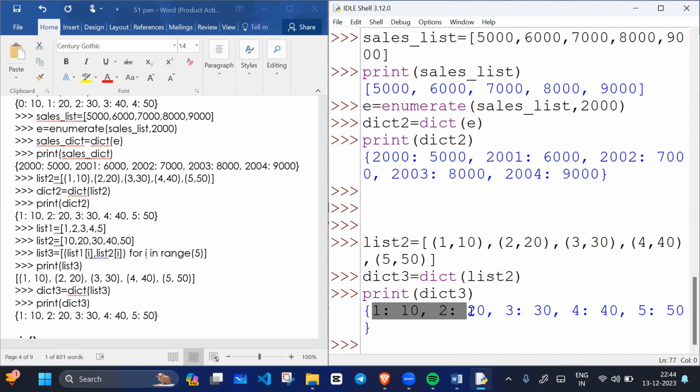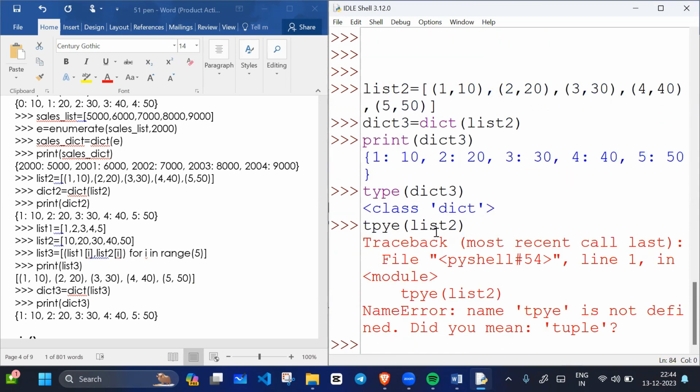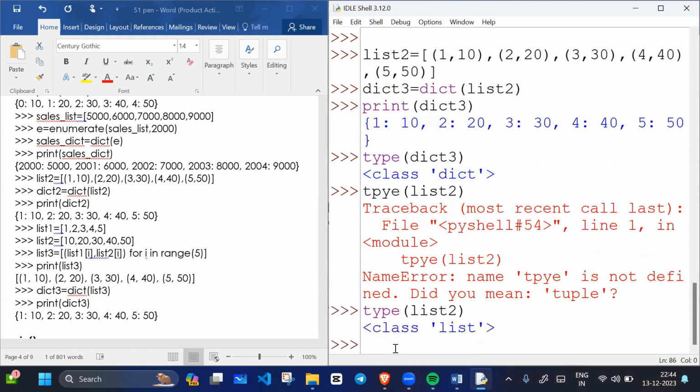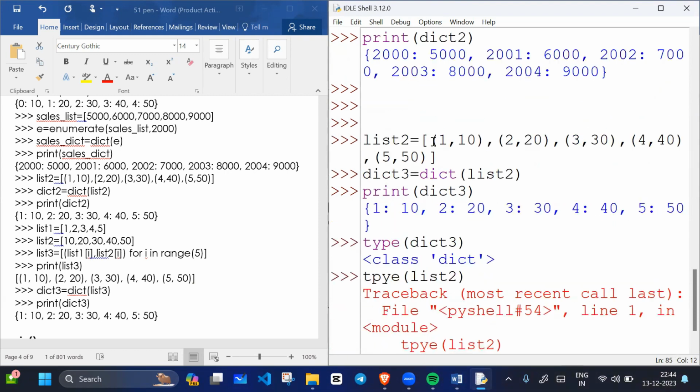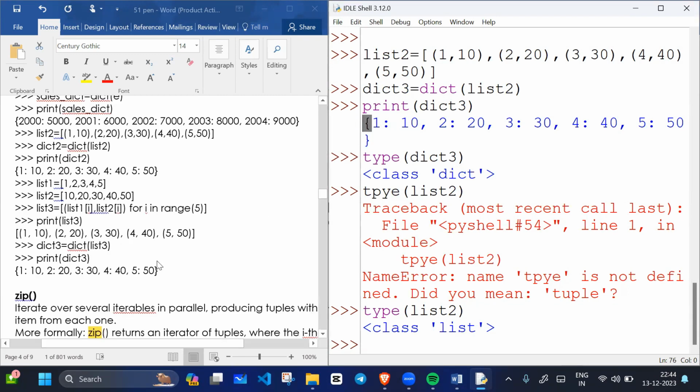If I print dict3, all the data will print as key-value pairs. If I check the type of dict3, it is dictionary type. If I check the type of list2, there is a wrong spelling, so let me write the correct spelling, type, and here I write list2. This is a list containing tuple type data. With parentheses, we represent a tuple. With square brackets, we represent a list. With curly braces, we represent a set and a dictionary.